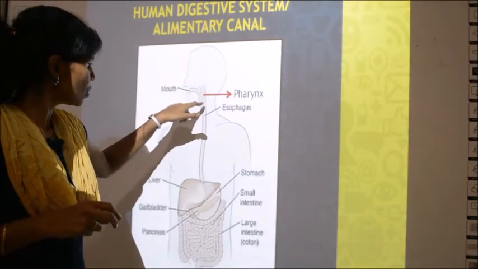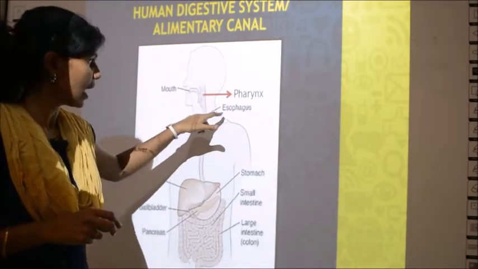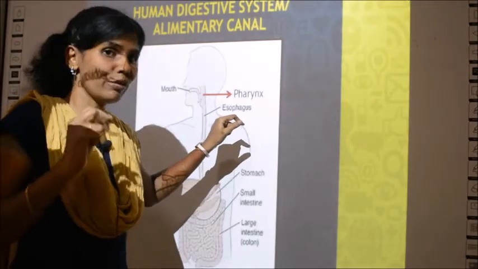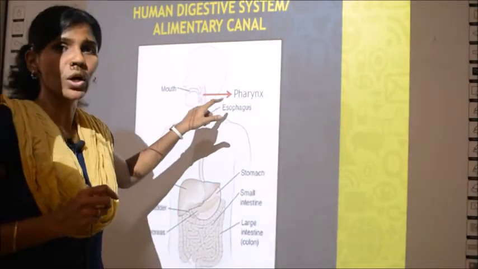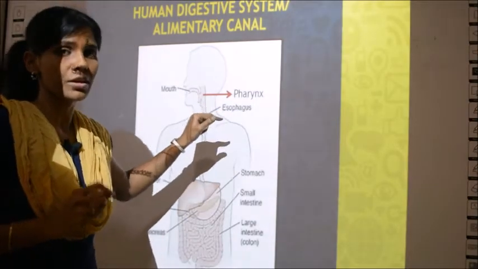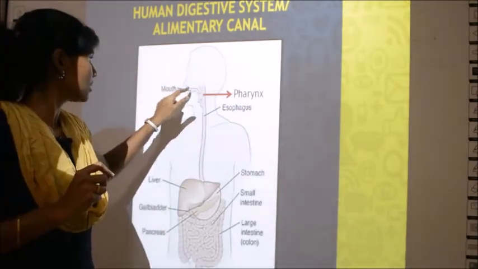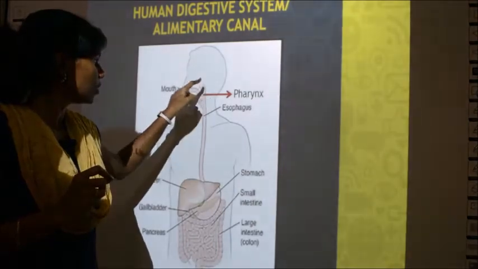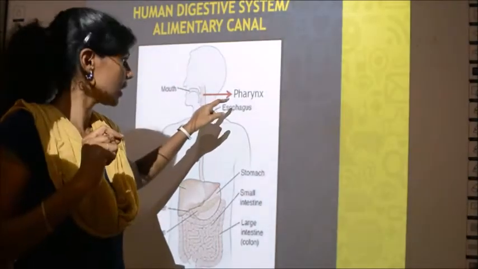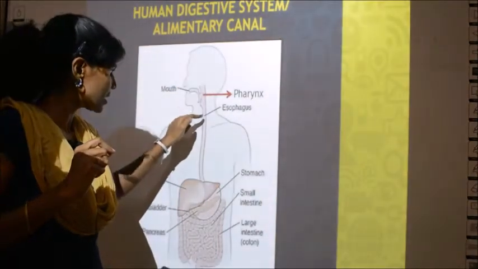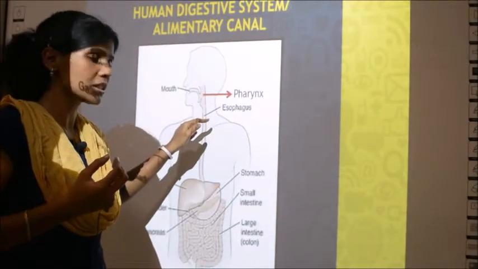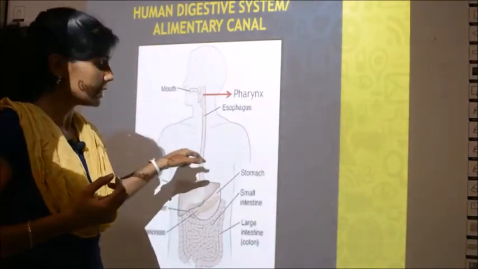Then this tube extends further and it is called the esophagus. There is supposed to be an O before E, but the O is silent. So esophagus. Just after the mouth, the tube starts with the pharynx, and the tube extends longer till the stomach.